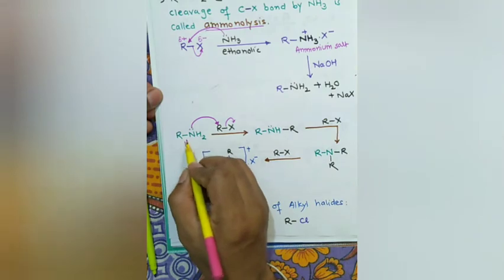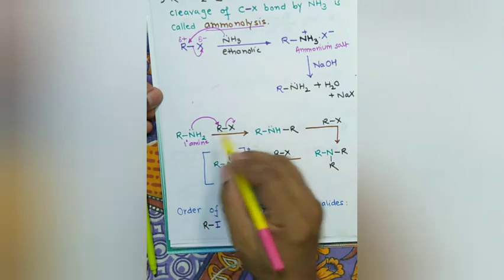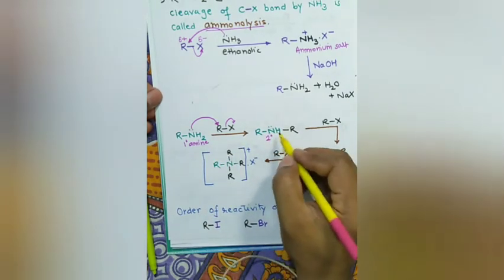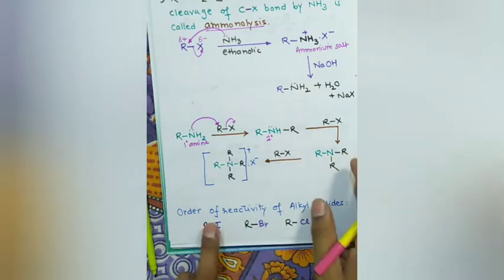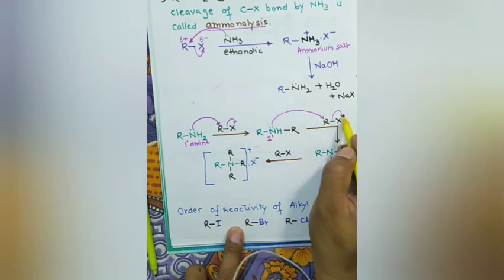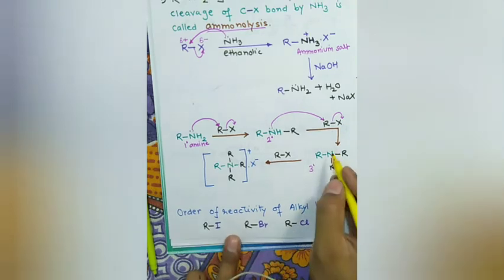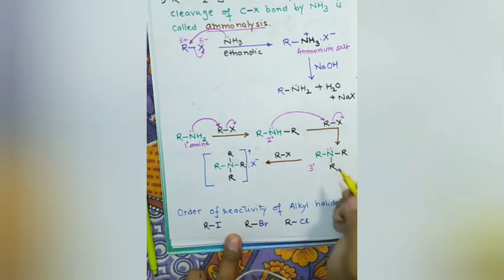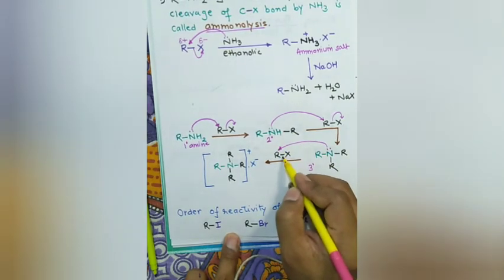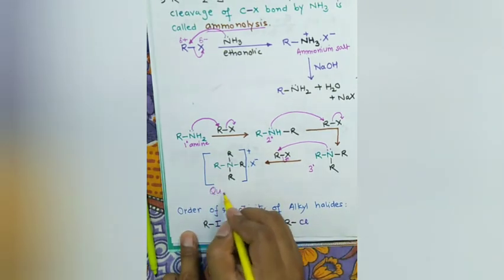The primary amine further reacts with the alkyl halide, forming a secondary amine. This secondary amine is again a nucleophile. It will attack the alkyl halide and form a tertiary amine. Now this tertiary amine can again act as a nucleophile. It will attack the alkyl halide, forming a quaternary ammonium salt.